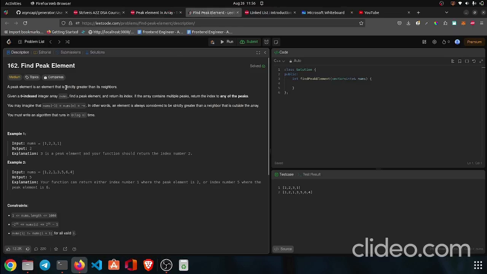Today we will be solving a problem called peak element. A peak element is an element that is strictly greater than its neighbors. In this example, 3 is greater than its neighbors, 2 and 1. We are given a condition that nums at -1 and nums at n should be minus infinity. Also we are given a constraint that we should use log n complexity.